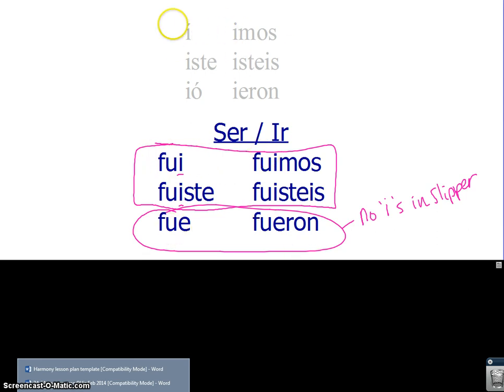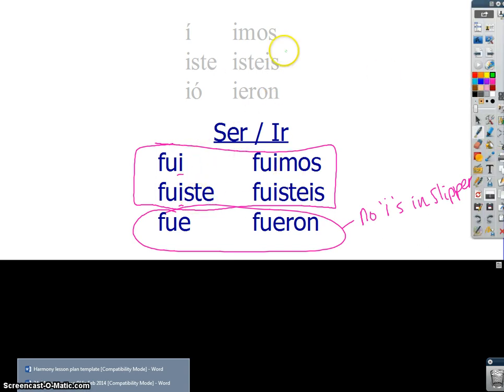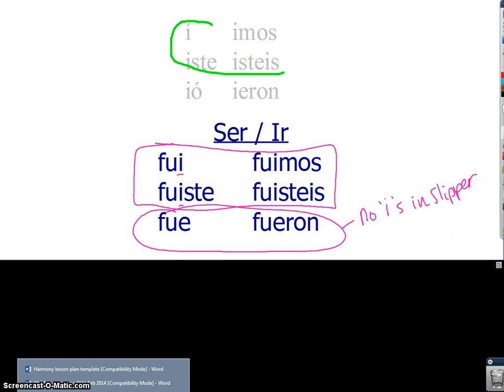You do not have to write this information down in gray. As I usually say, the gray stuff is just for information. I have it here for reference so that you can see that in the top 4 boxes, ser and ir have the same endings as the ER-IR chart, except what? No accents. So there's no accent on this i in fui. And then, what do we call the bottom 2 boxes?